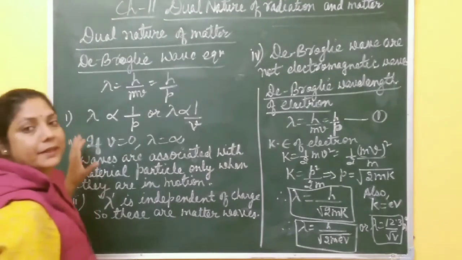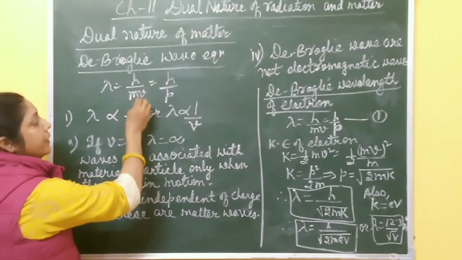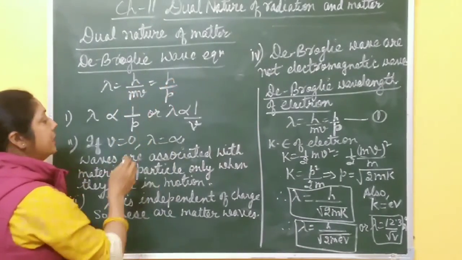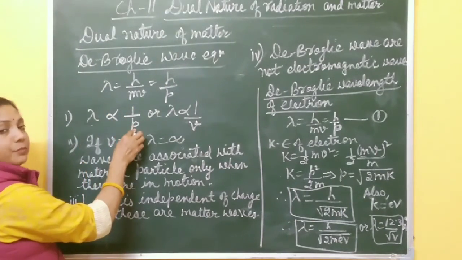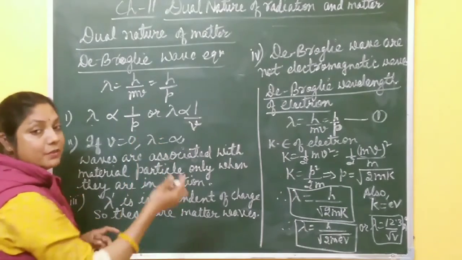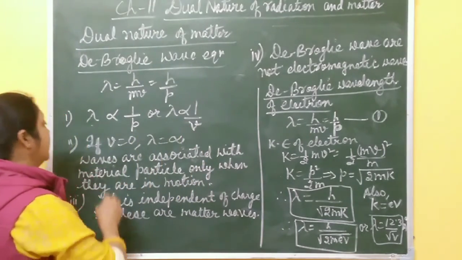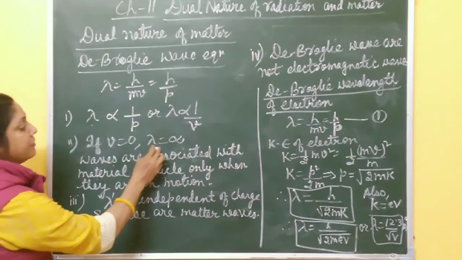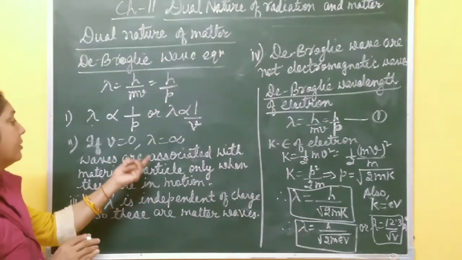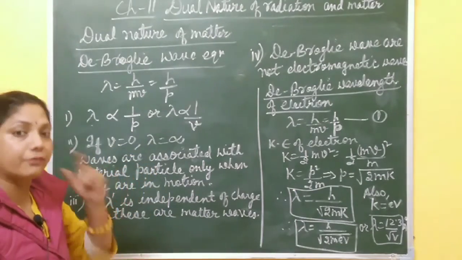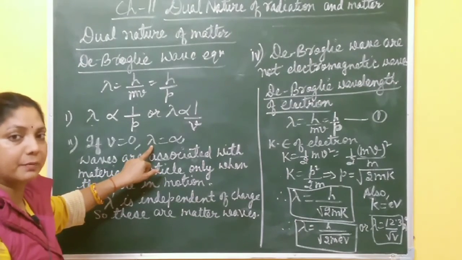Now, some of the properties of de Broglie wavelength. The de Broglie wave equation is what? Lambda equal to h by mv, or you can write h by p. From this equation, it is clear that this wavelength is inversely proportional to momentum, and momentum is m into v. So wavelength is inversely proportional to velocity. If velocity is 0, it means wavelength is infinite, which is not possible. It means that when a particle is at rest, there are no waves associated with that particle.